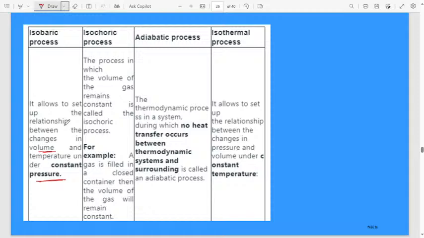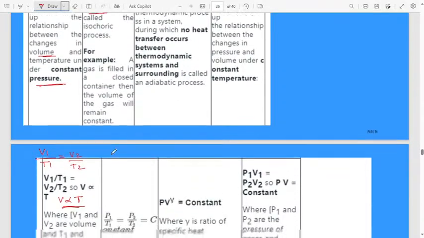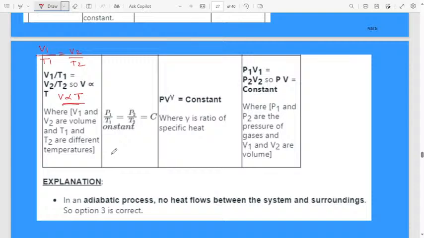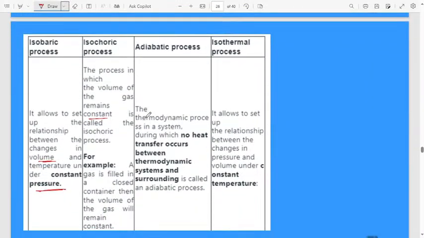Let us consider isochoric process, the process in which the volume of the gas remains constant. Volume constant is called the isochoric process. For example, a gas is filled in a closed container, then the volume of the gas will remain constant. In this case, P1 by T1 is equal to P2 by T2. Remember, these are the important points.